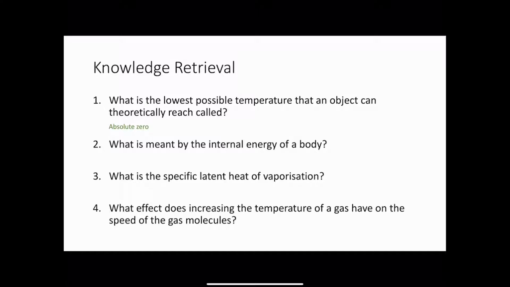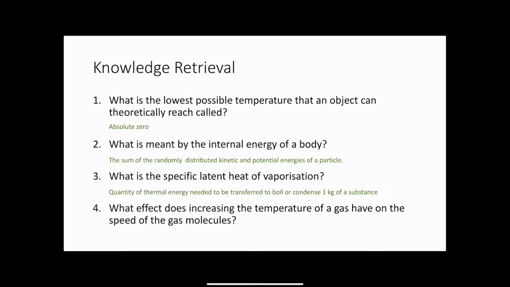Question 2 asked what is meant by the internal energy of a body. Internal energy of a body is the sum of the randomly distributed kinetic and potential energies of a particle. Question 3 asked for the definition of the specific latent heat of vaporization. That is the quantity of thermal energy needed to be transferred to boil or condense 1 kilogram of a substance.